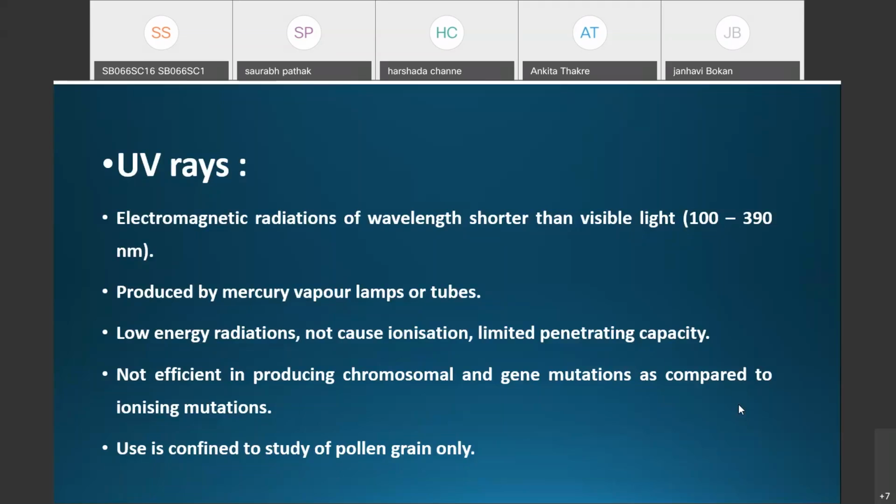Ultraviolet radiations are used to study only the pollen grains, as they are not efficient in producing chromosomal and gene mutations as compared to ionizing radiations. They are used mainly to study pollen grains only. That is all about the ionizing and non-ionizing radiation.